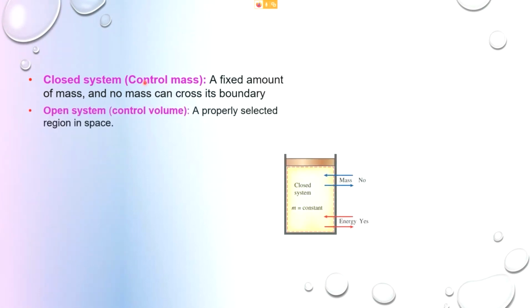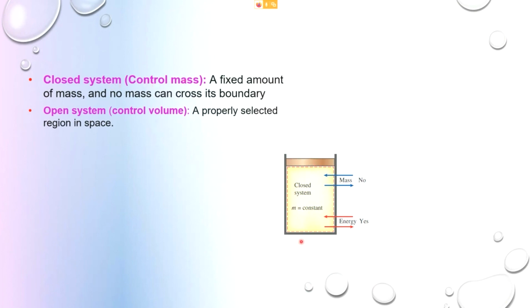An open system is sometimes called a control volume system, because of the fixed walls, the fixed boundaries. So the volume is always being controlled. Open system is sometimes called control volume. Closed system is sometimes called control mass.